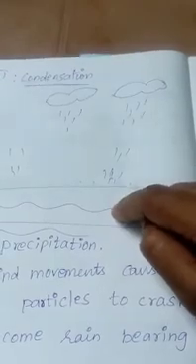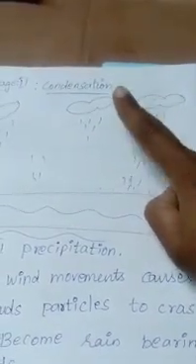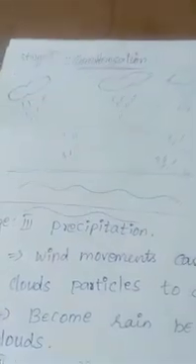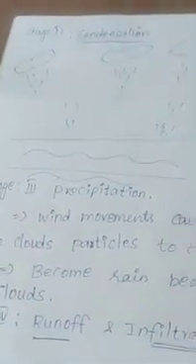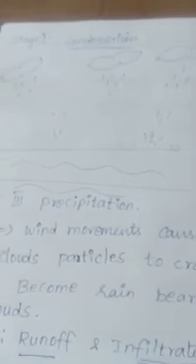In this stage, clouds also start to form. The clouds start forming in the condensation stage. And the third stage is called precipitation.